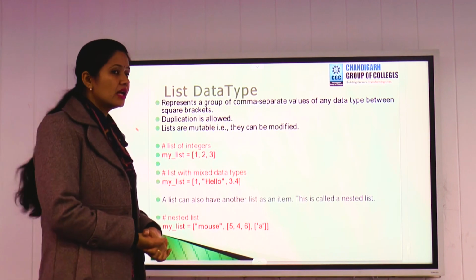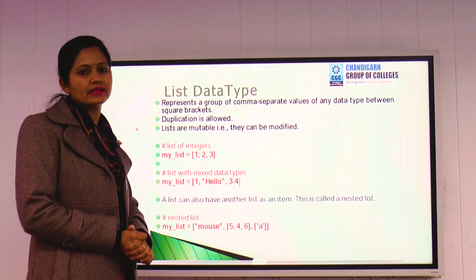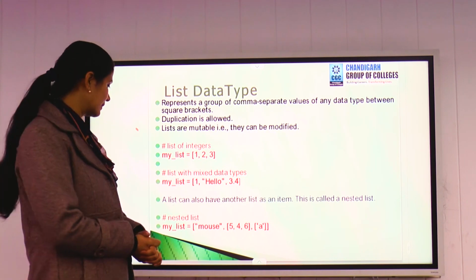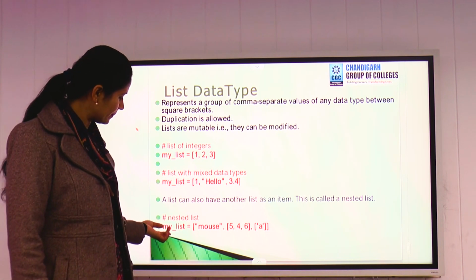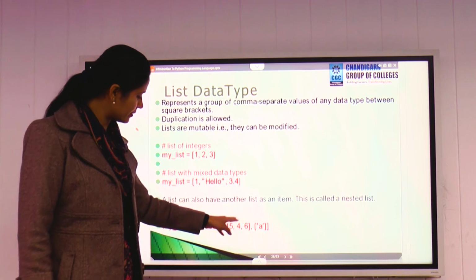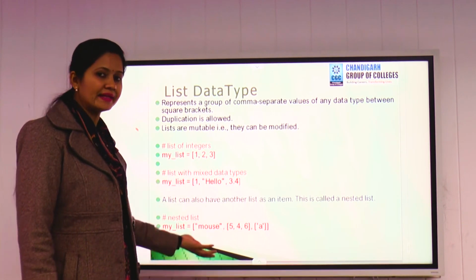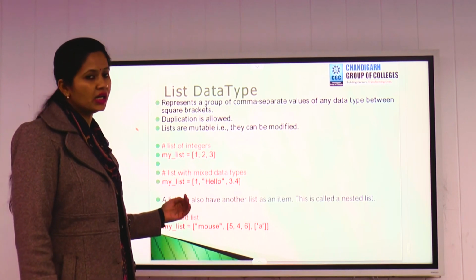Right? In a list, we can also have another list within a list. You can say nested list also we can create. For that, what you have to do is again a variable name, then within square brackets you can mention a list within square brackets like this. With any type of data you can mention in a nested list or list within a list.